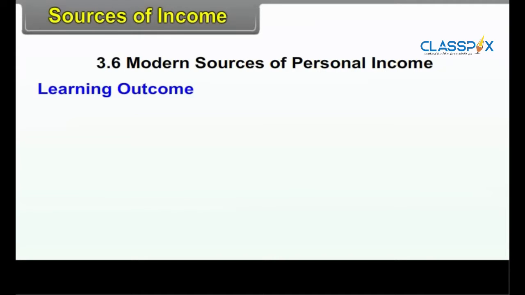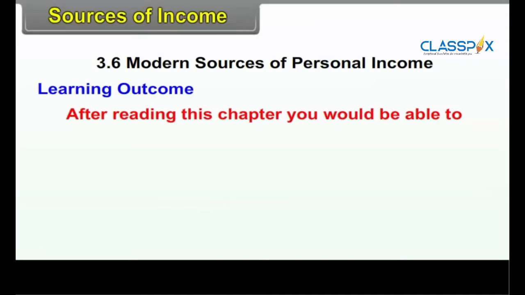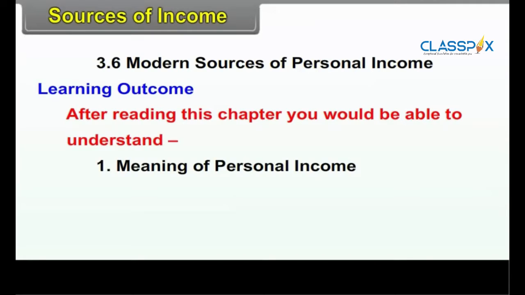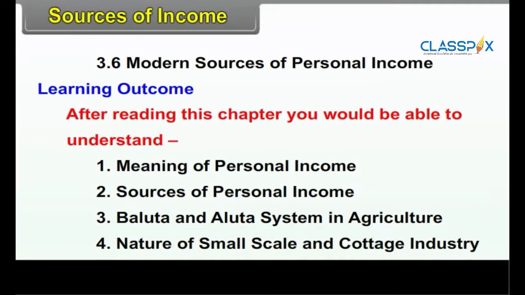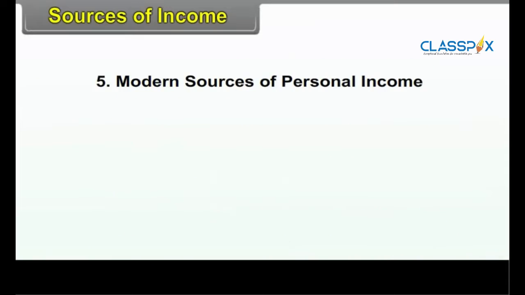Learning Outcome. After reading this chapter, you would be able to understand the meaning of personal income, sources of personal income, Baluta and Aluta system in agriculture, nature of small-scale and cottage industry, and modern sources of personal income.